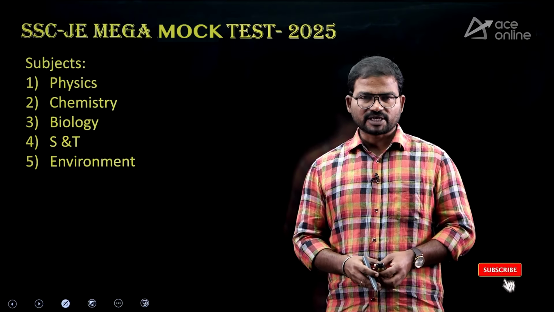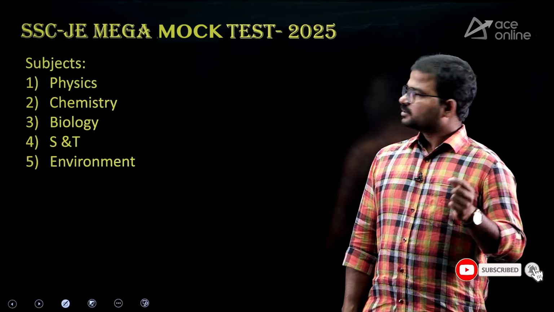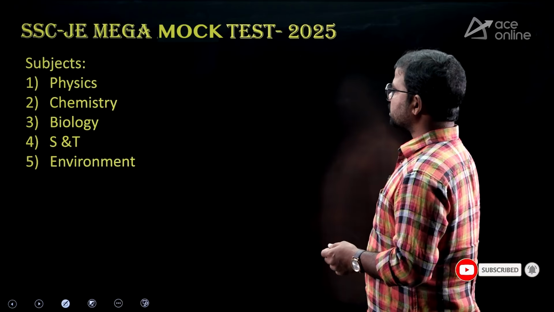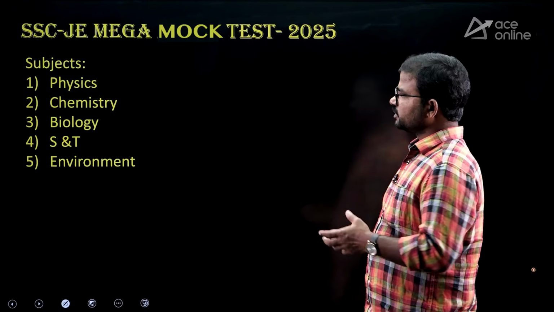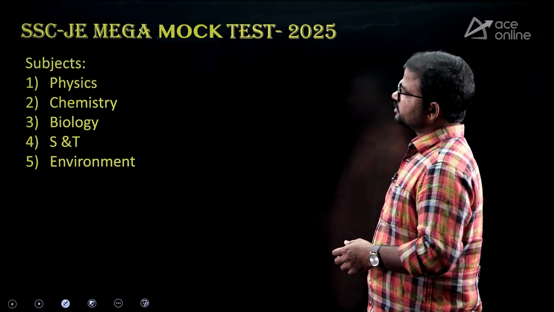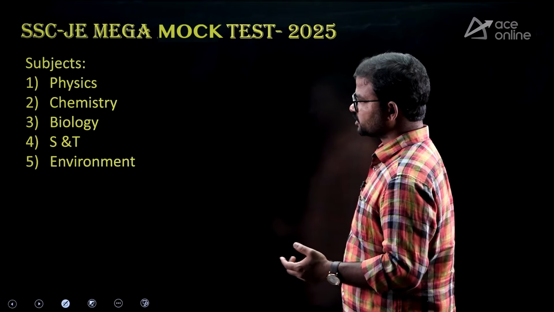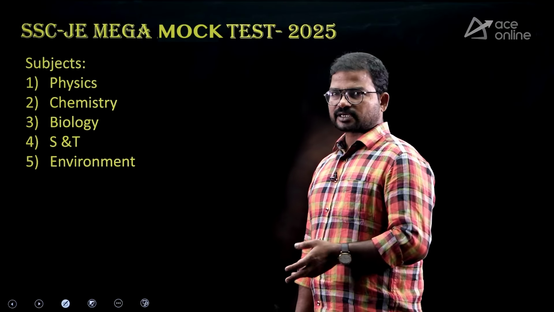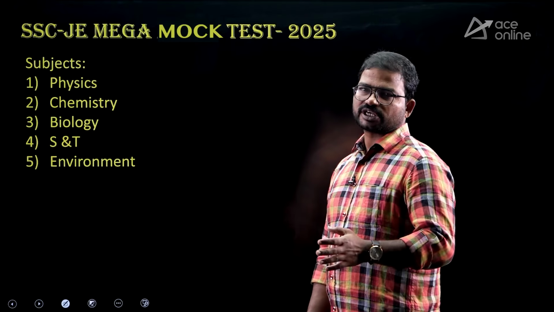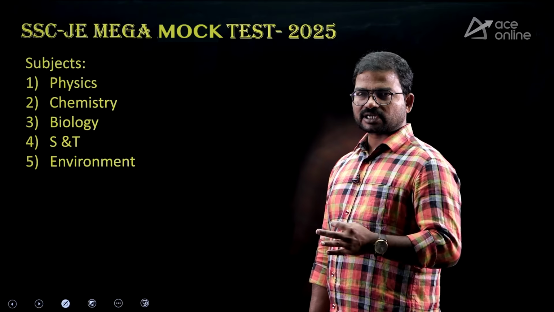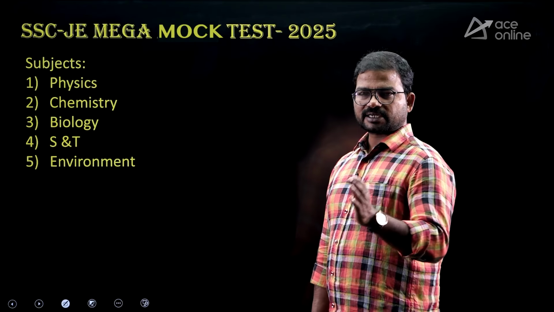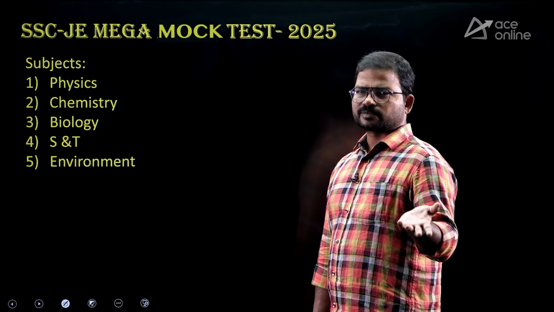So in this section we are going to discuss about SSC JE mock test 2025. So that too these subjects, the key and explanation of these subjects. So first one physics, next chemistry, next biology, science and technology and environment. So totally we have 20 questions. So in this video you can clearly observe the correct answers, next explanation also.